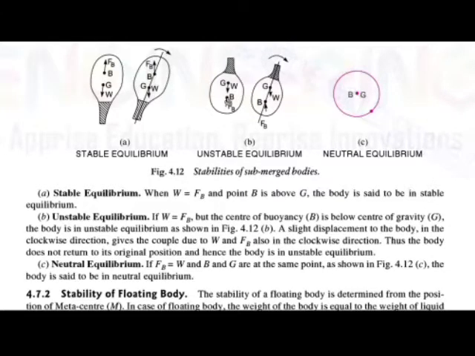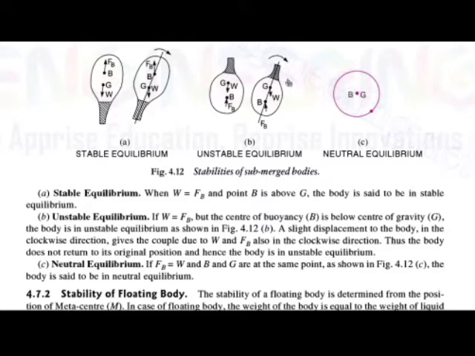Which is below the center of gravity. Okay, then the body is in unstable equilibrium. If such conditions happen, then we can say that the body is in unstable equilibrium. If a slight displacement is given to the body in the clockwise direction, then it gives a couple. Why does it become unstable? So consider an angular displacement is given to the body.